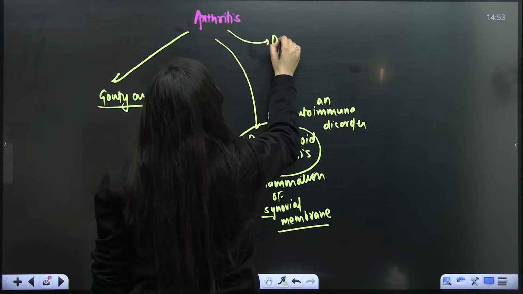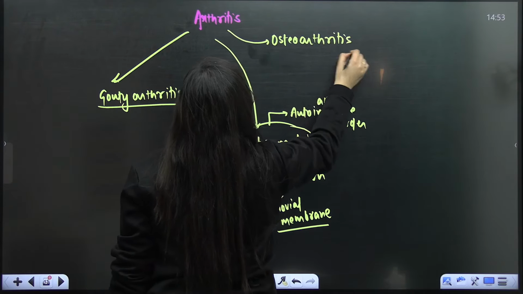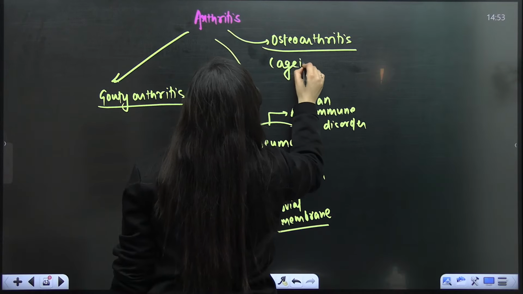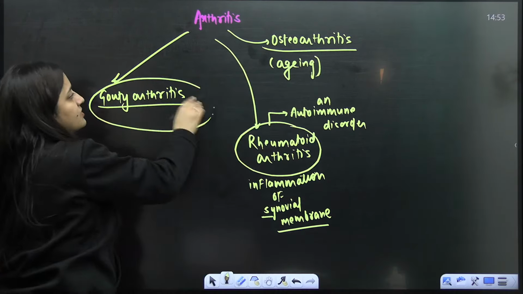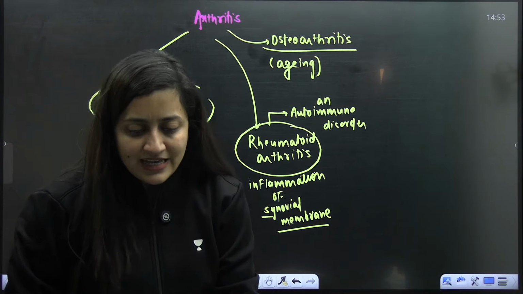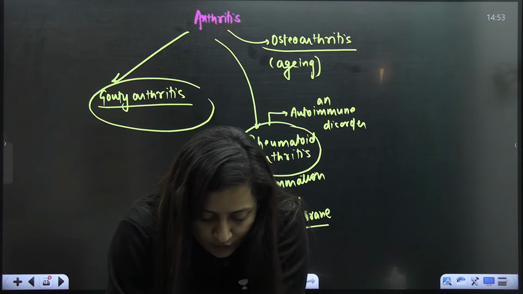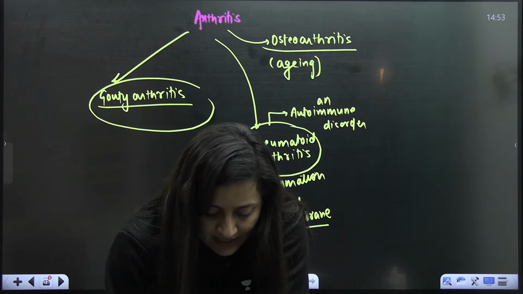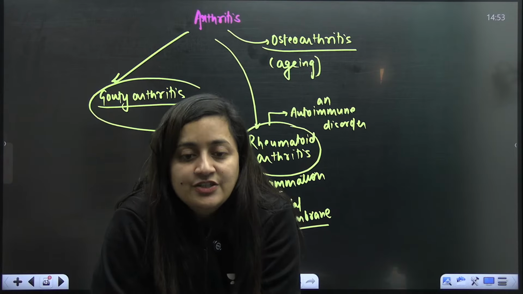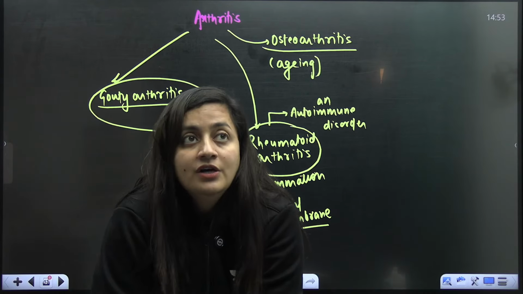And one is osteoarthritis. So this is related to aging. This one I told you already, right? In gouty arthritis, uric acid will get accumulated. And in the case of osteoarthritis, there is wear and tear with age.